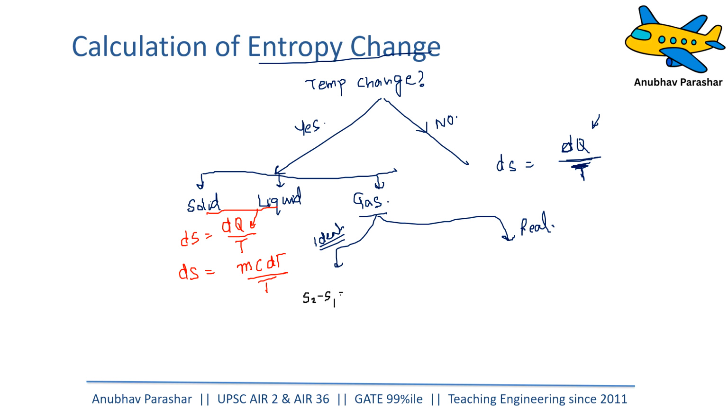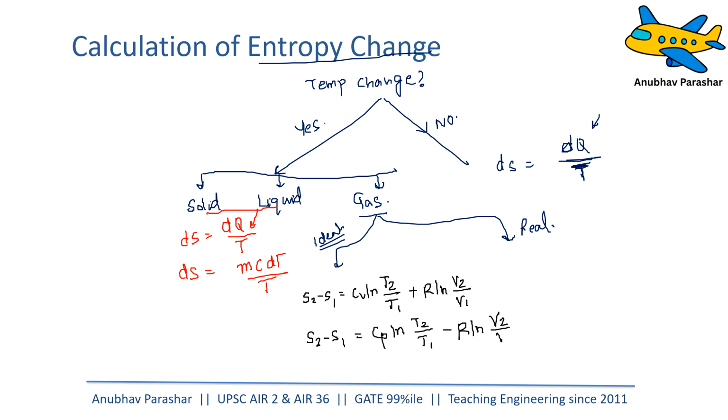It can be written as Cv ln T2 by T1 plus R ln V2 by V1. Or in terms of Cp, you can write S2 minus S1, that is delta S, is equal to Cp ln T2 by T1, the first term remains the same, temperature is changing from T1 to T2 in a process, minus R ln V2 by V1.